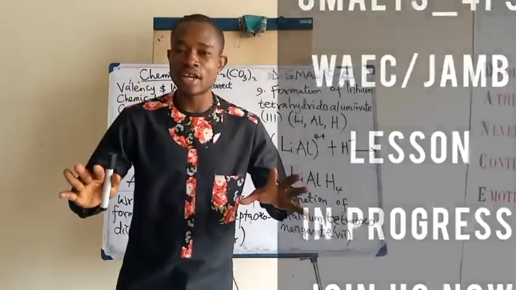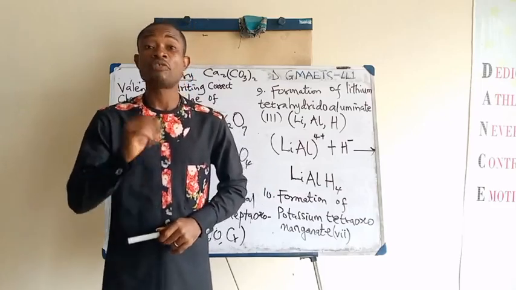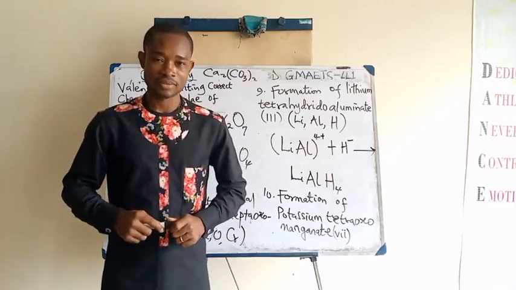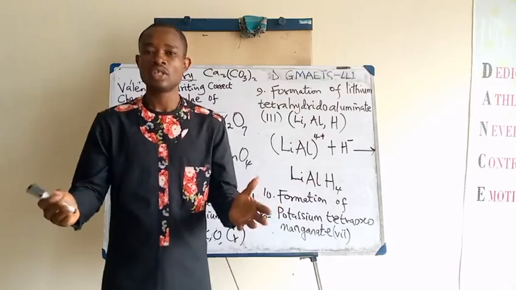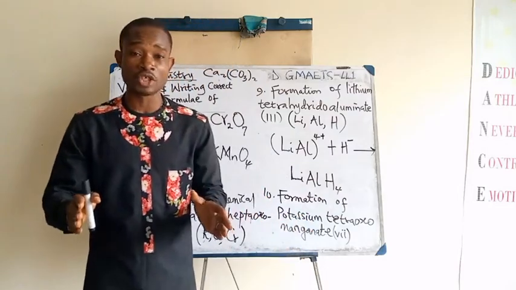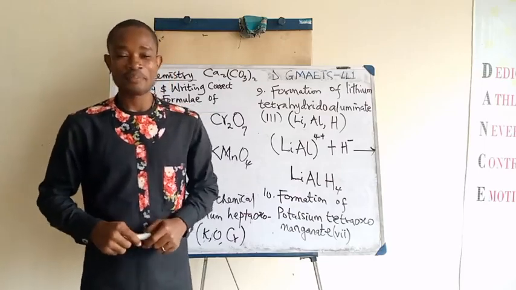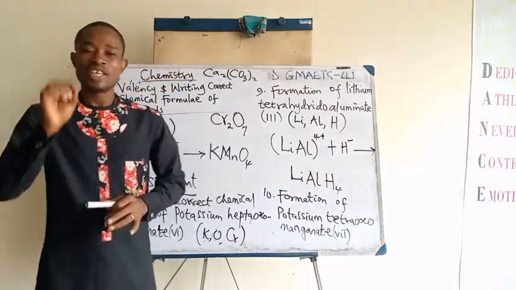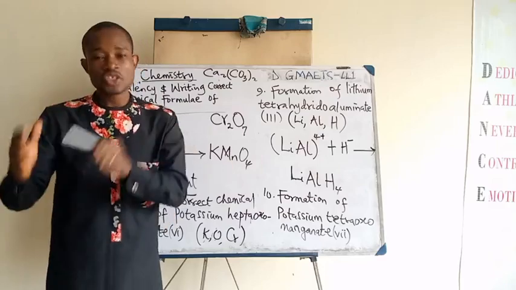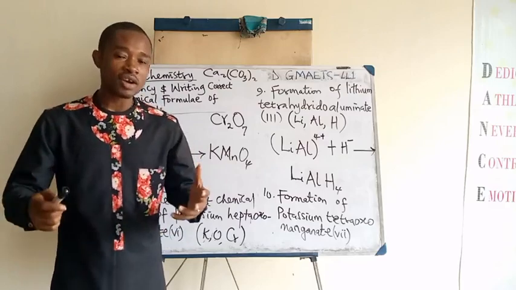Alright, so let us get to business. We are going to look at the concept of Graham's law of diffusion. First of all, we want to answer the question: what does this law study? You want to know the aspect of gas parameters that Graham's law of diffusion deals with. Graham's law of diffusion studies the rate of diffusion of a gas in relationship to the molecular weight of the gas or the density of the gas.